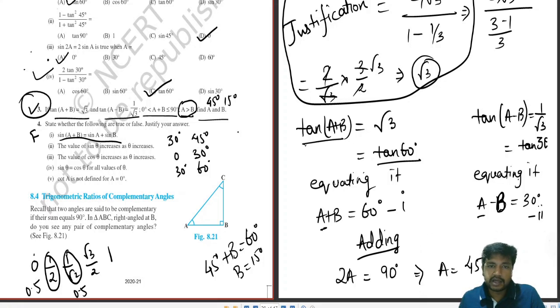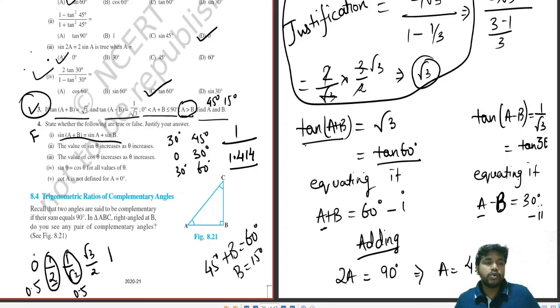How can you say? We know that root 2 is 1.414. Now, the denominator has a 2 and this has 1.414. If the denominator is lower, then the value increases.